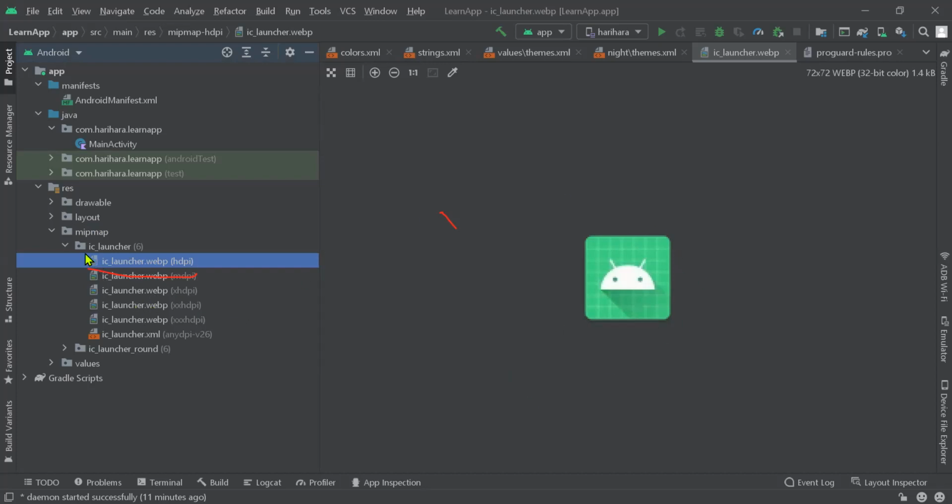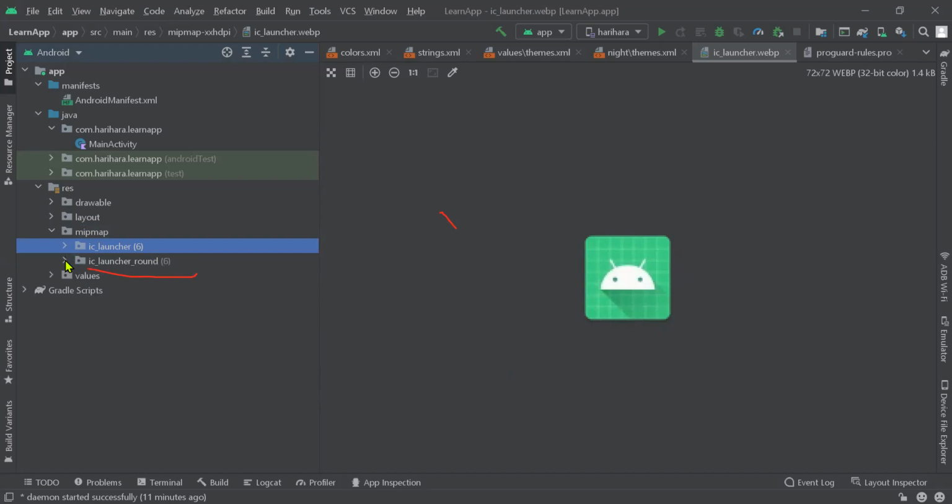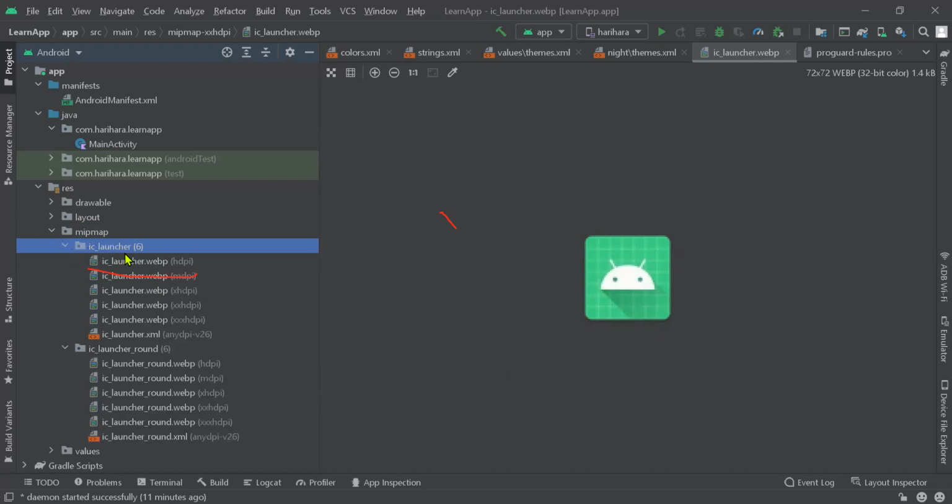So whatever images we want to make use of, we will have to add here, and then it will make multiple versions to suit our application. Somebody has an HDPI phone, and somebody has another DPI phone. That's based on pixels.